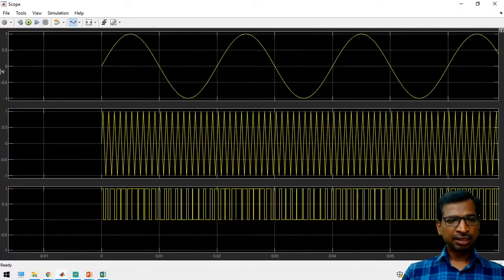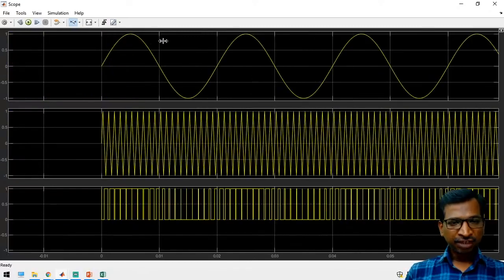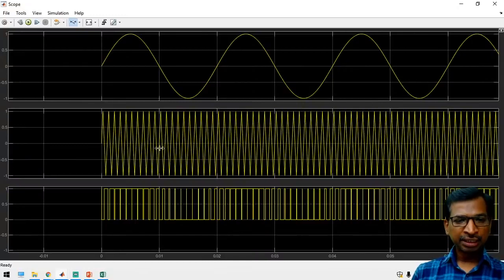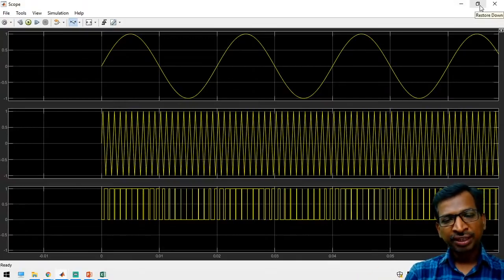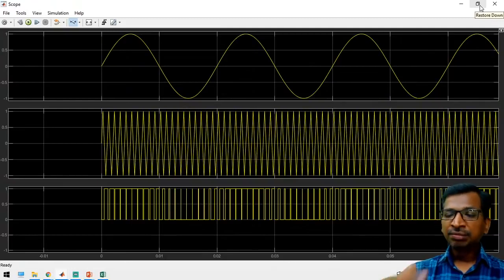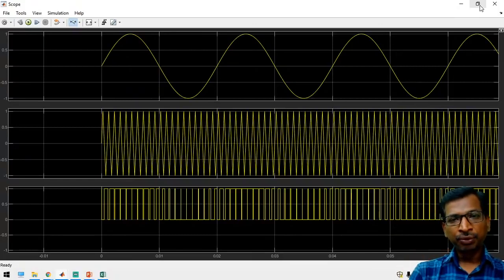See here, we are generating the sine as input 1 and the triangular as input 2. So the output is, whenever the sine amplitude is maximum, the pulse width will be high. So this is the sine pulse width modulation for the single phase inverter. Similarly, we can generate for a 3-phase inverter also. The only thing is you have to introduce a phase shift between one reference input and another reference input.